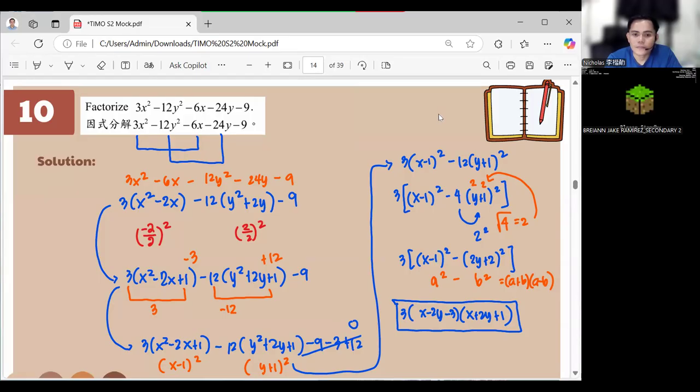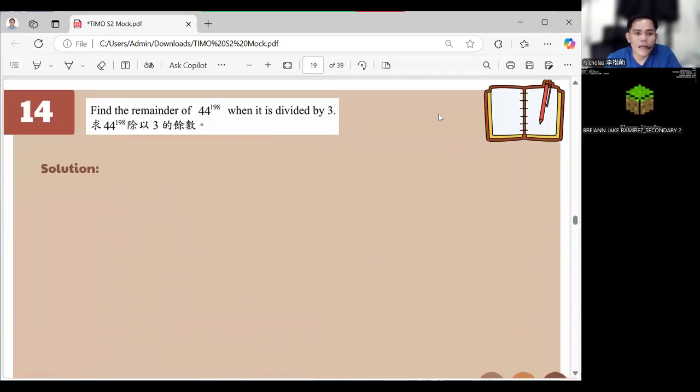Okay, done? Okay. So let's now have number 14 in here. So 14 is what we call the remainder technique. For the remainder technique, we have 44 raised to 198, then divided by 3.